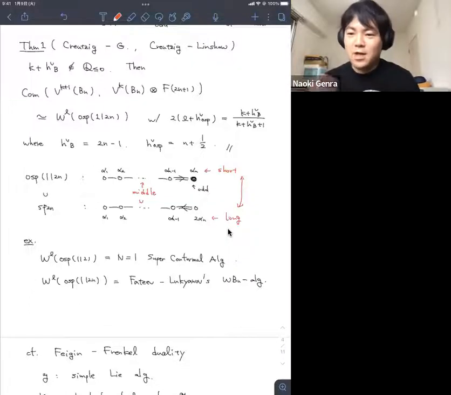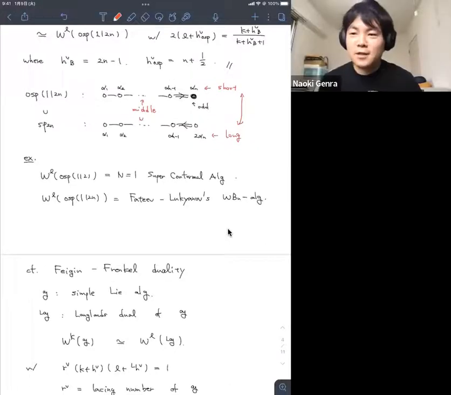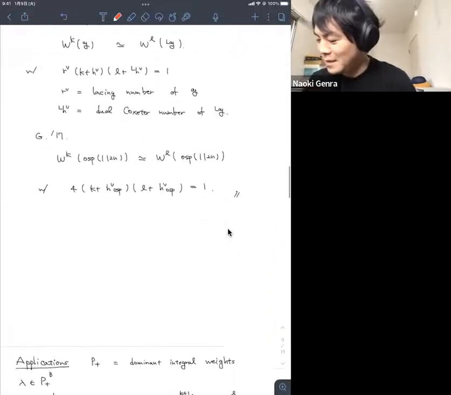I also applied the same argument because essentially our module is not OSP, just a type B affine. So we also apply the same technique and obtain the same isomorphism. The point is we prove everything at generic level, and then we consider the more general level under this condition. Okay, thanks. Other questions? If not, I will continue. Okay, thank you for the question.